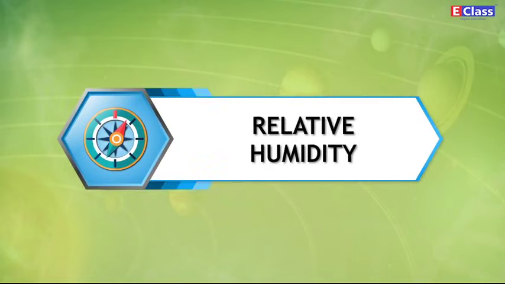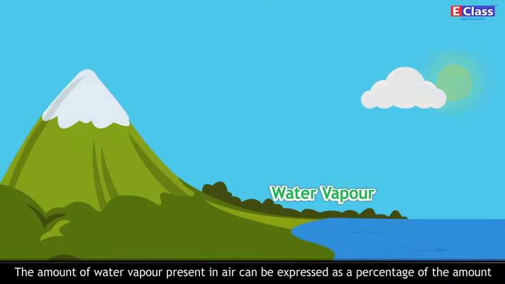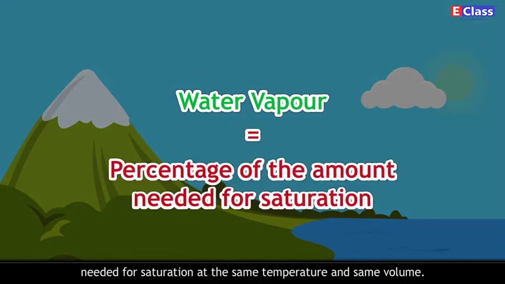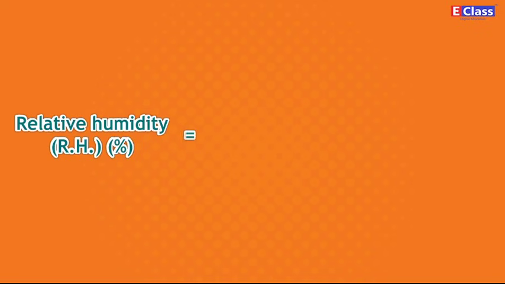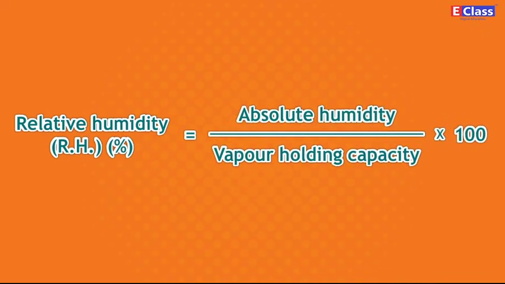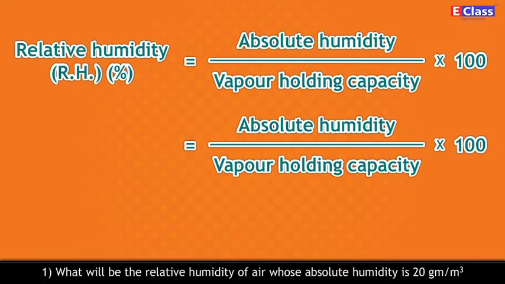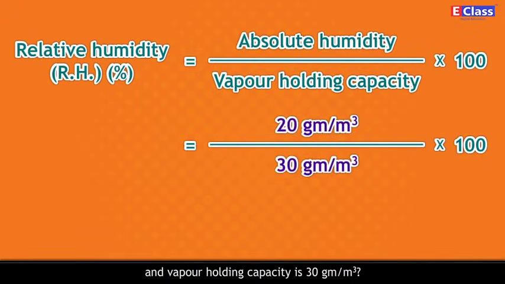Relative humidity. The amount of water vapor present in air can be expressed as a percentage of the amount needed for saturation at the same temperature and same volume. It is expressed in percentage. Relative humidity is equal to absolute humidity upon vapor holding capacity into 100. What will be the relative humidity of air whose absolute humidity is 20 gram per meter cube and vapor holding capacity is 30 gram per meter cube?